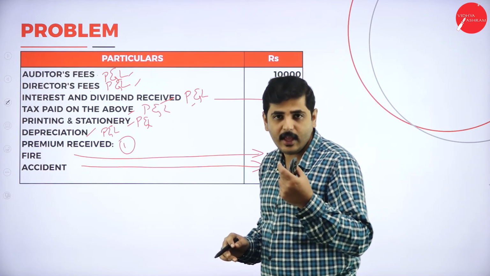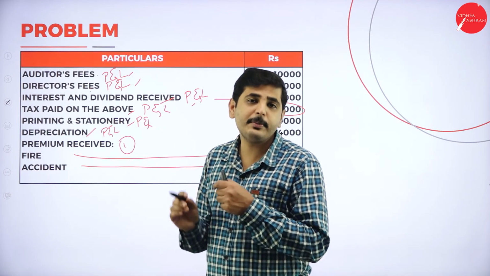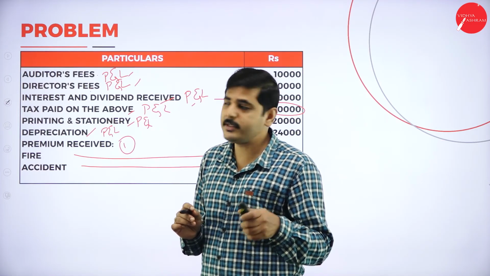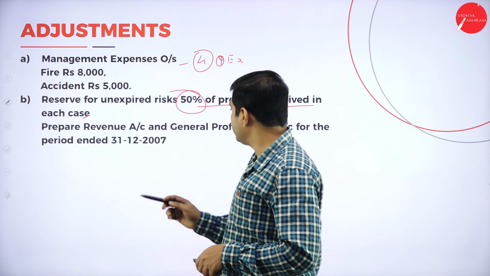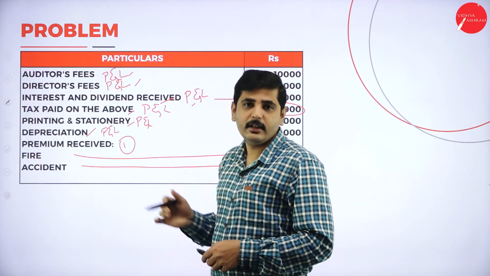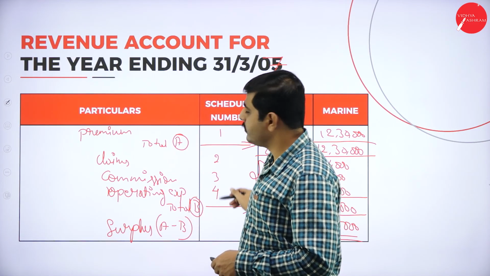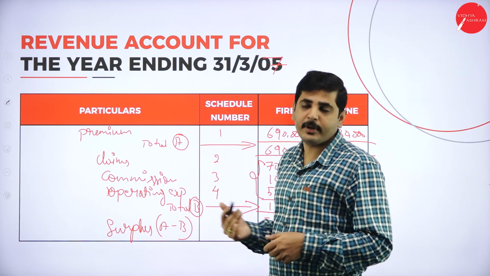If they have given other expenses which do not come under schedules, we have to prepare the profit and loss account. Sometimes he will not tell you to prepare the profit and loss account, but even though he did not tell, if he gives the other items, we should prepare the profit and loss account like this. So this is how for 10 marks. It is very simple and easy problem.